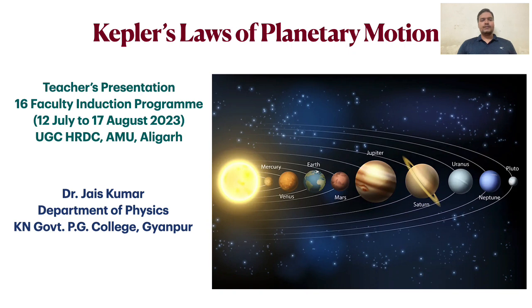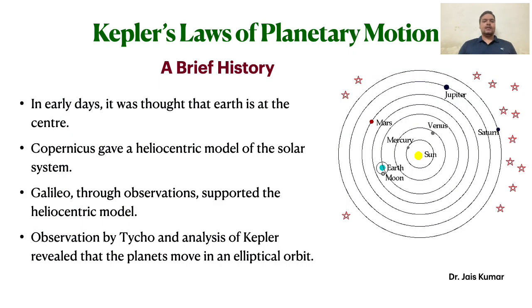So we will discuss Kepler's laws of planetary motion. This is a very simple yet very important law of physics which describes the motion of the planets around the sun. Before going into the motion of the planets around the sun, let us briefly go into the history. In early days, it was thought that the Earth is at the center of the solar system and all the planets, including the sun, move around the Earth.